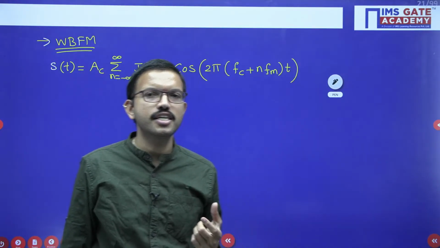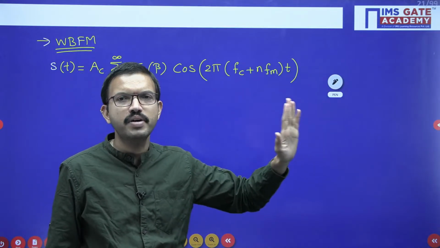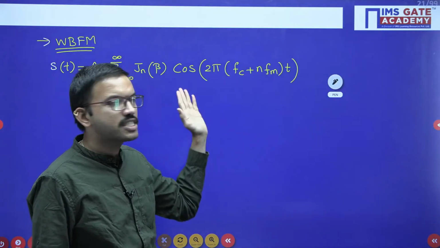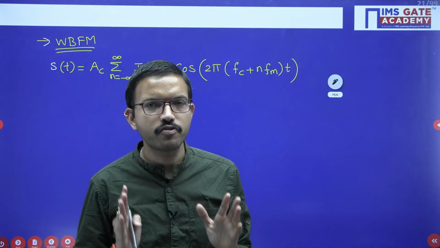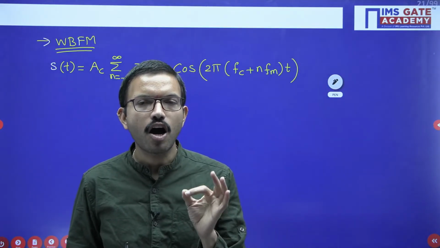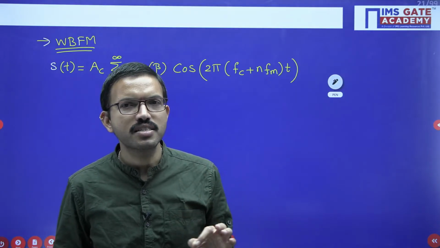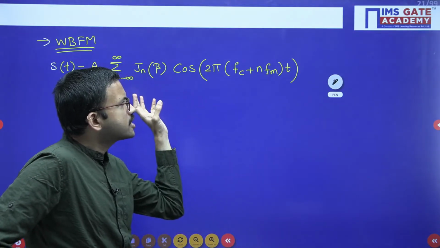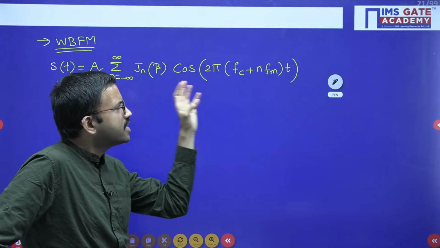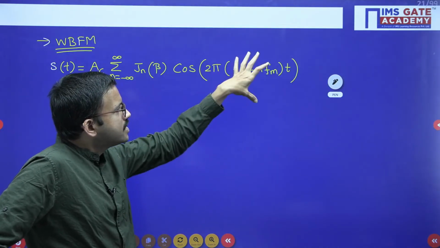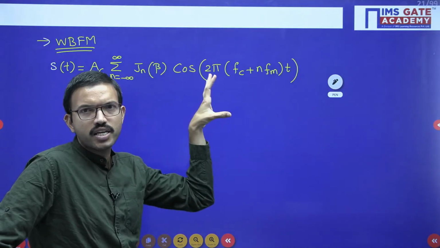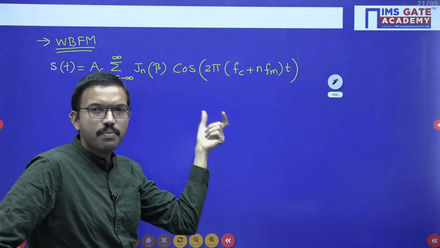If you consider beta plus 1 upper sideband frequency components and beta plus 1 lower sideband frequency components, with the help of those spectral components we get almost 99% of the transmitted power distributed there. That is the reason we focus only on that band of frequencies.